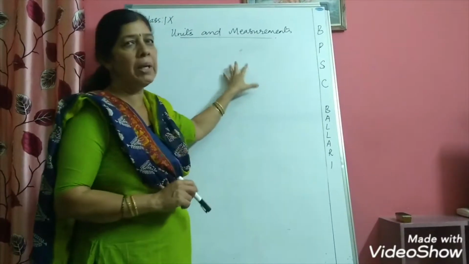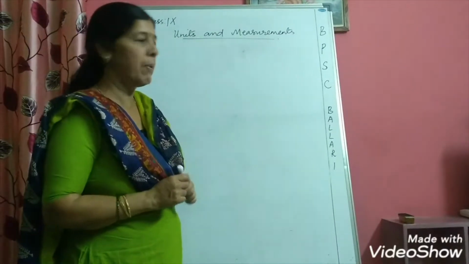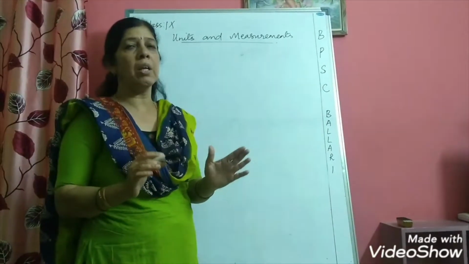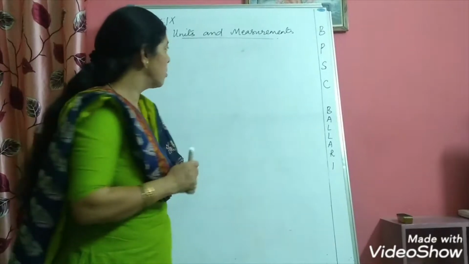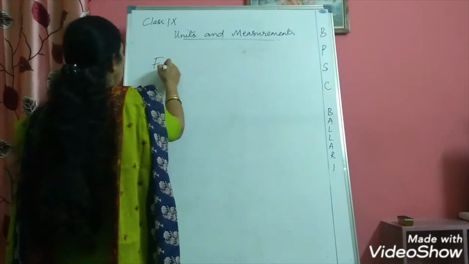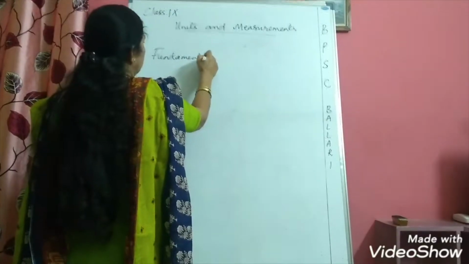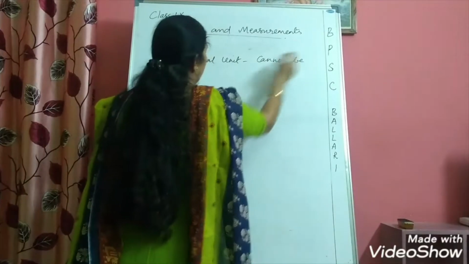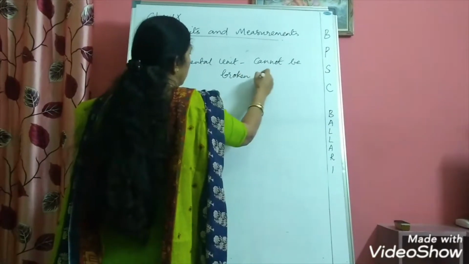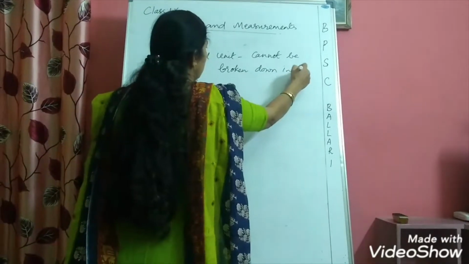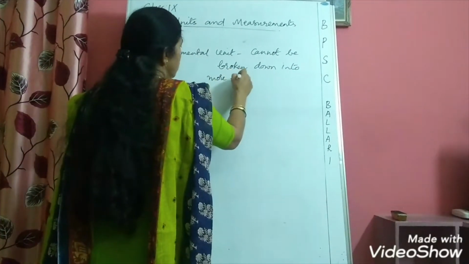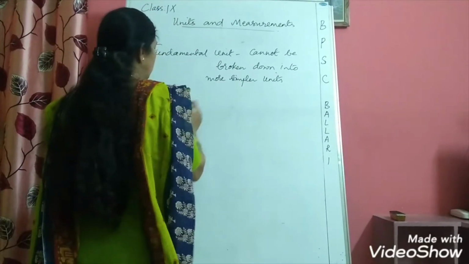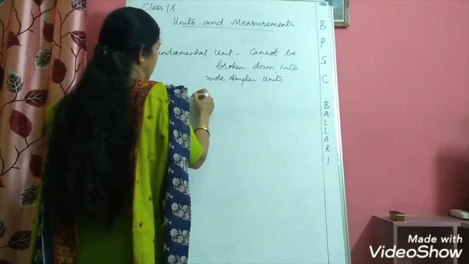Now before we go for the fundamental units, let us know what is a fundamental unit. A fundamental unit is a unit which cannot be broken down into more simpler ones. So I will write the definition. Fundamental unit cannot be broken down into more simpler units. For example, you have a physical quantity like length.